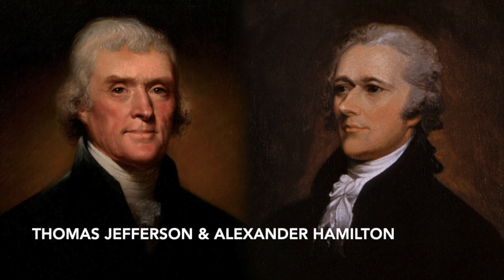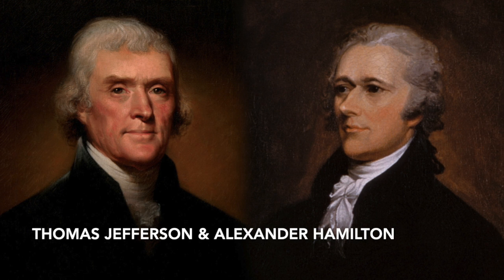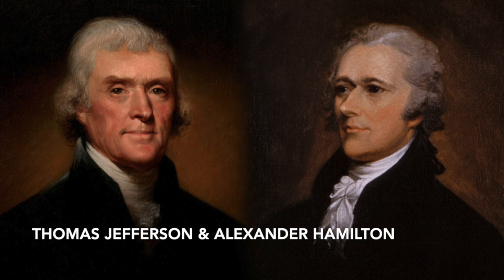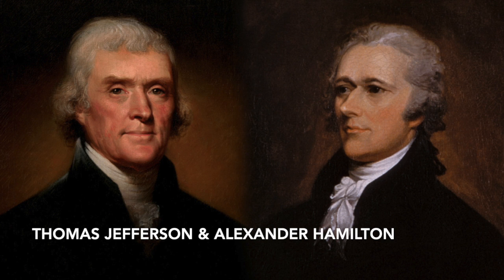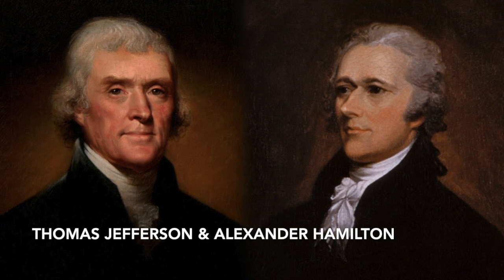When George Washington became the President of the United States, he appointed Thomas Jefferson as the Secretary of State and Alexander Hamilton as Secretary of Treasury. Thomas Jefferson and Alexander Hamilton were both members of George Washington's cabinet, but they had widely different political opinions, and they had different opinions on how to rule the government. This is how the two-party system came to be.